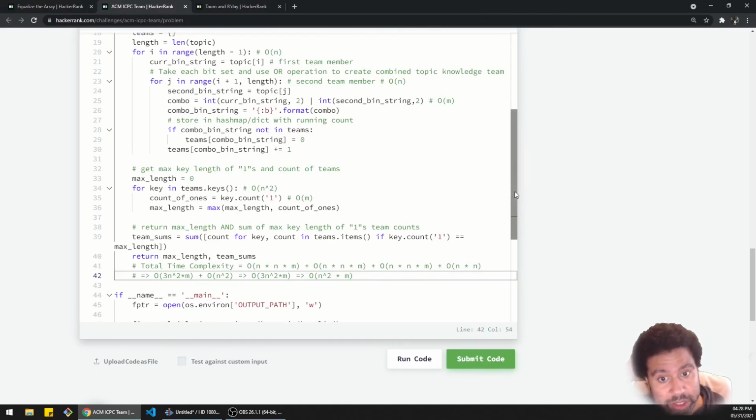There's definitely a lot going on here, so feel free to correct me on this if I'm wrong, because I'm not perfect either. So let me know in the comments for sure.